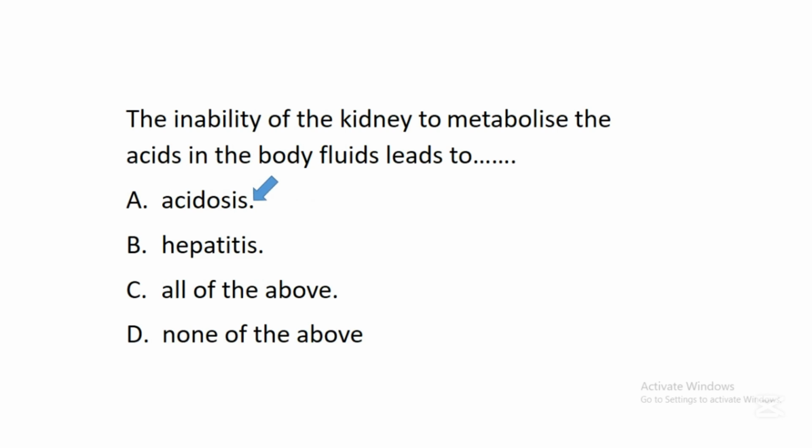When the acid level becomes high, above normal, it can create a lot of problems in the body system. So one of the functions of the kidney is to regulate the acid in the blood and also to regulate the base in the blood. But when an individual is suffering from this acidosis, there will be a great stress for the kidney in metabolizing the acid in the body. So it is the inability of the kidney to metabolize the acid level in the body that brings this issue known as acidosis.